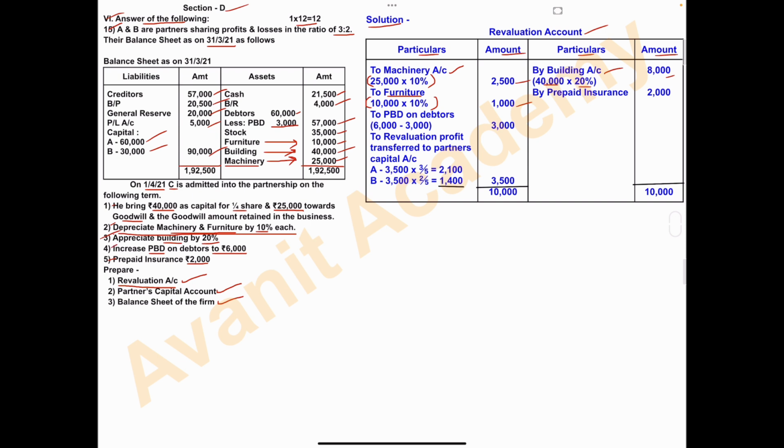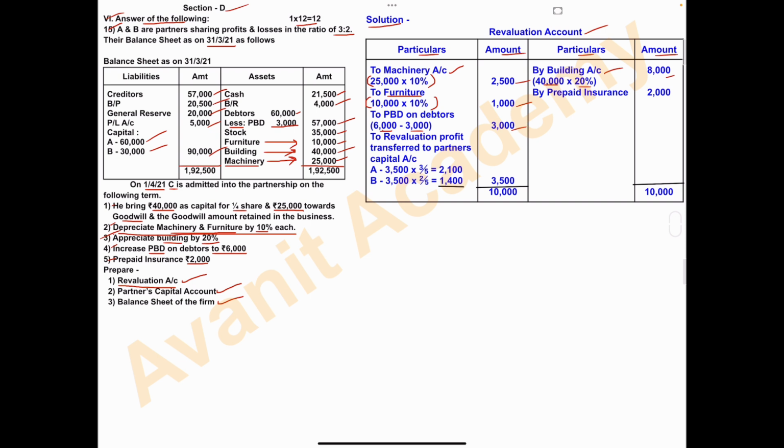Next, fourth one, increase PBD on debtors to 6,000. It is given as to 6,000, not by 6,000. So what should we do? On the debit side write to PBD on debtors. Write in bracket 6,000, and from that we must subtract the old PBD. In the balance sheet it is given as less PBD 3,000. So subtract 3,000 from this 6,000. The remaining amount, write in amount column, that is 3,000.